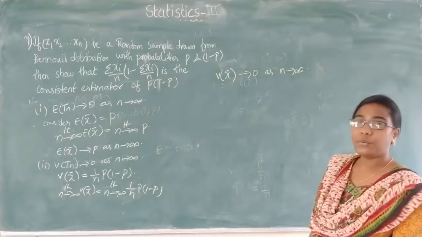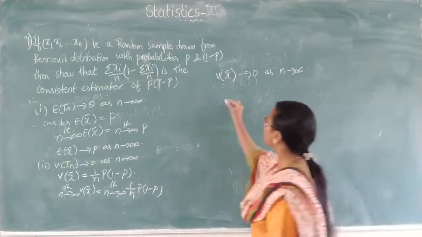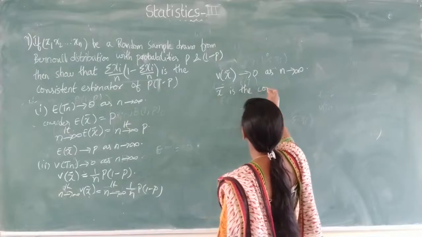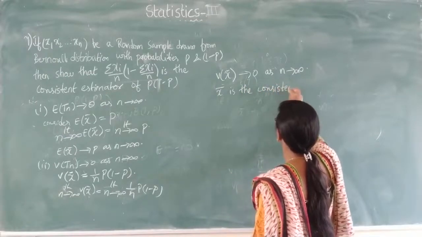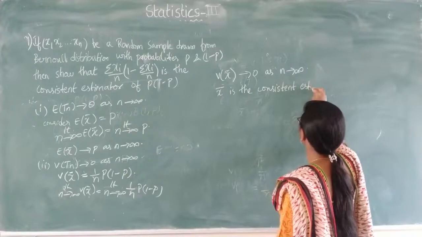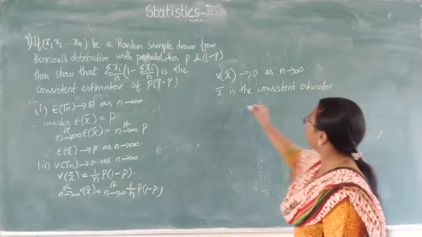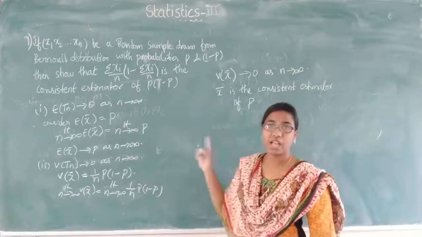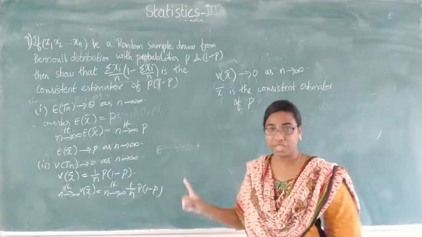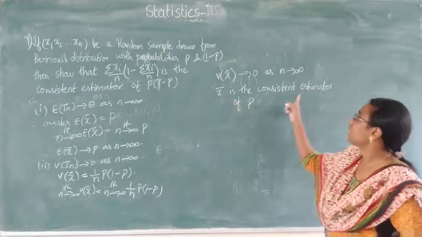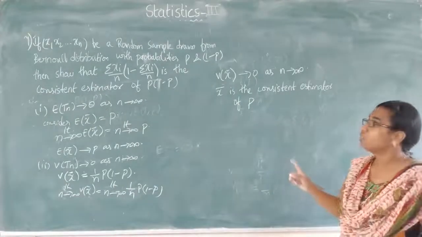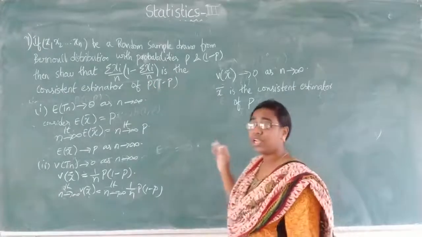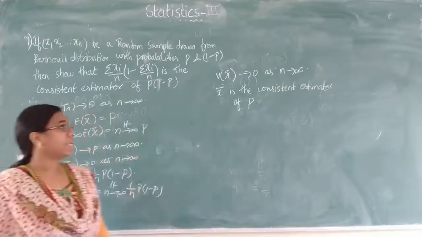So when the two conditions are satisfied, x bar is the consistent estimator of p, because in the first condition we got expectation of x bar tends to p. In the question, what is given? Summation xi by n, which follows the same sampling distribution.